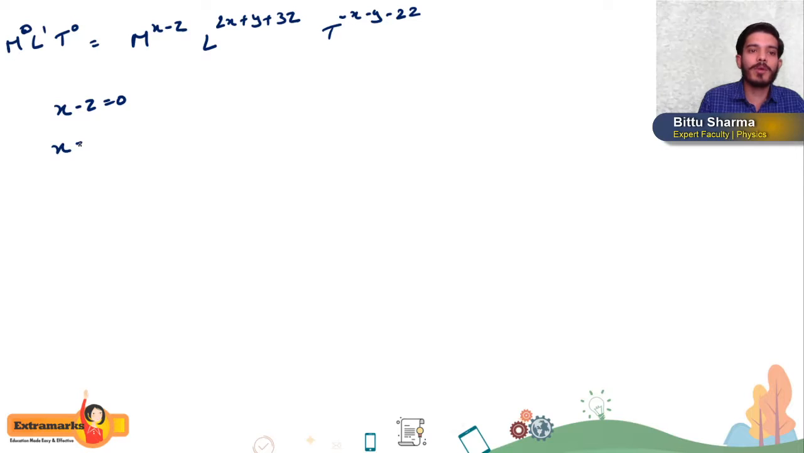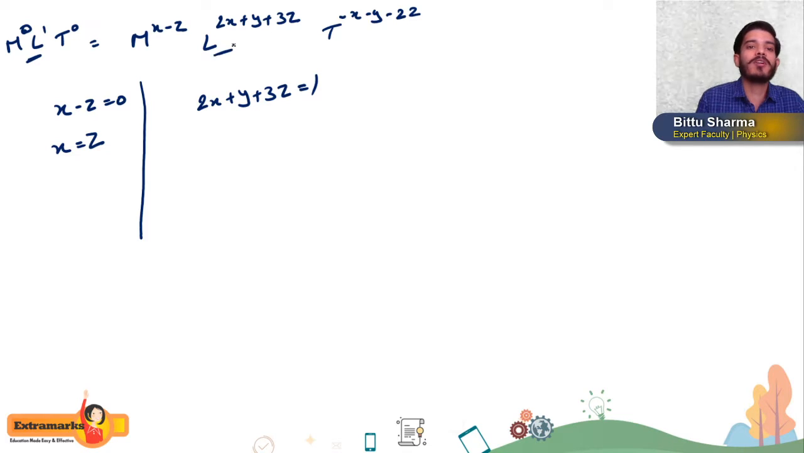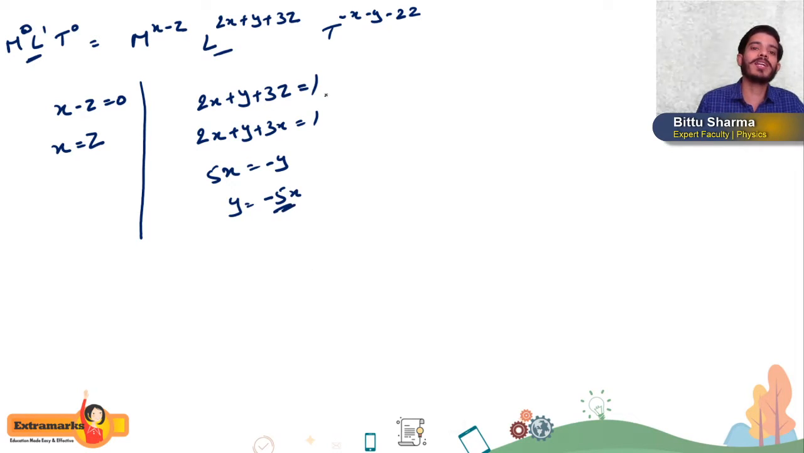x minus z is equal to 0. From here you can write x is equal to z. Second, we can write 2x plus y plus 3z is equal to 1, because the dimension of L here is 1 and the power here is 2x plus y plus 3z. Because x is equal to z, you can write 2x plus y plus 3x is equal to 1. So y is equal to minus 5x. I hope you are getting this, students.